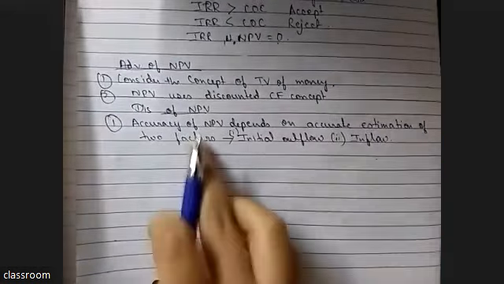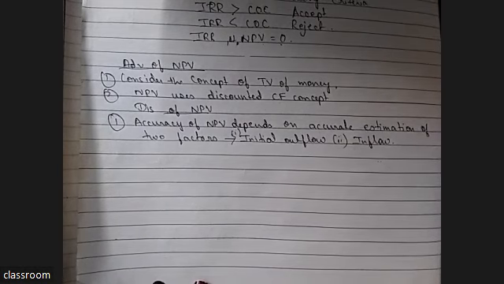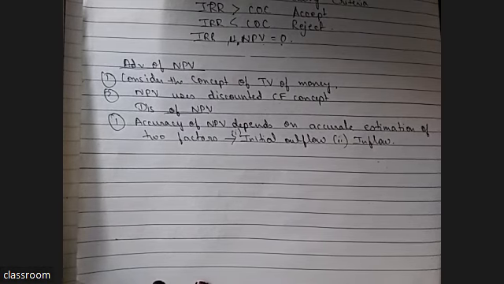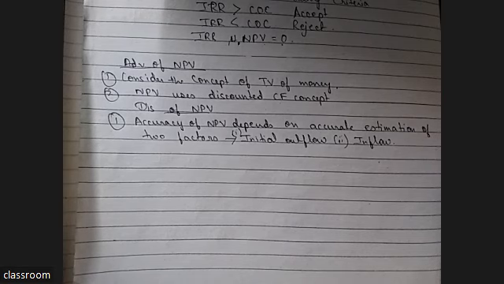So basically, if we are going to an interview and they ask any disadvantage of NPV, we will start: NPV is the best method, and as such, there is no disadvantage of NPV because it is flawless. But if you ask me, then I will say accuracy of NPV depends on accurate estimation of two factors, that is inflow and outflow. So this should be calculated wisely. If we have failed to calculate these two things wisely, then our NPV will give an incorrect result.